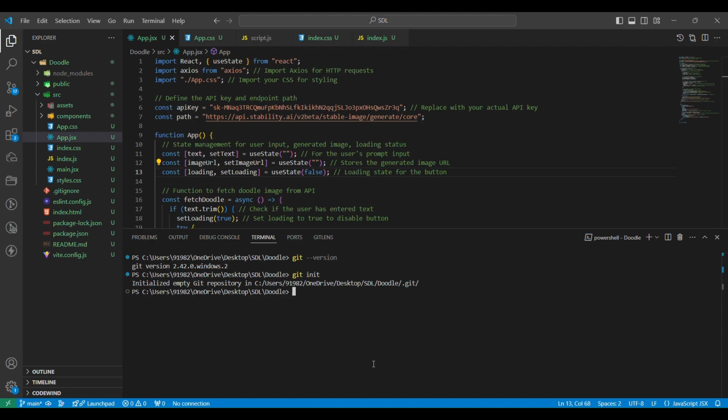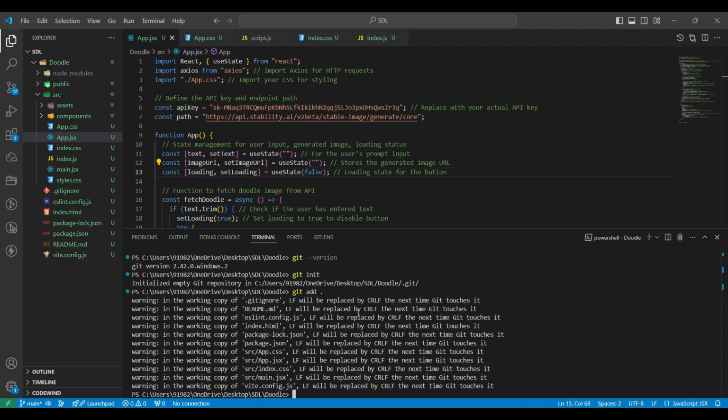Now the next step is to add all the files to Git. So we will write git add and a period, dot. This dot represents that all files will get added at once, and you will not have to write the git add command for every file individually.